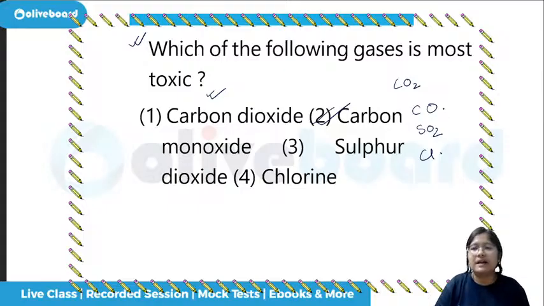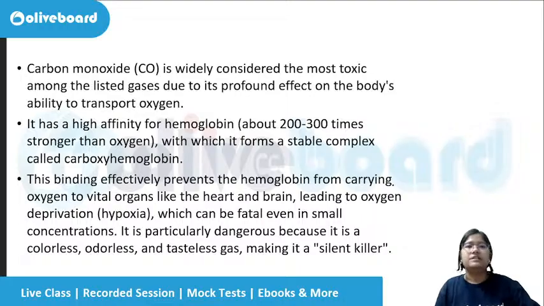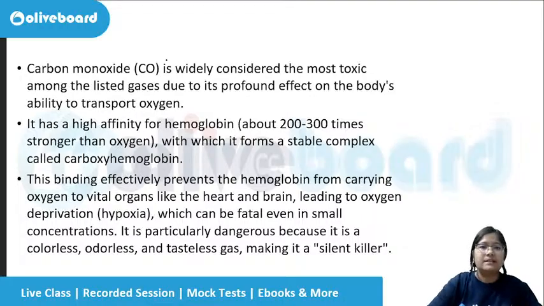Why? Because it has the highest affinity with the hemoglobin in our blood, and then it can form carboxyhemoglobin, which is very dangerous for the body. So the answer here is carbon monoxide. This has the highest affinity with the hemoglobin in our body.